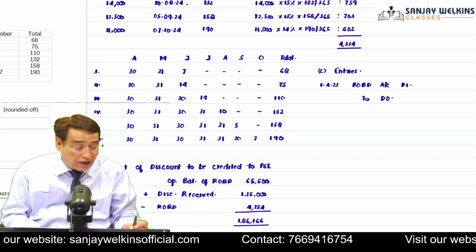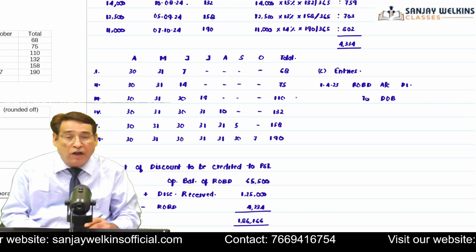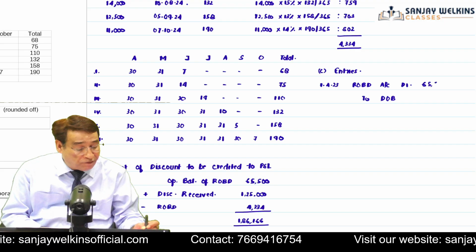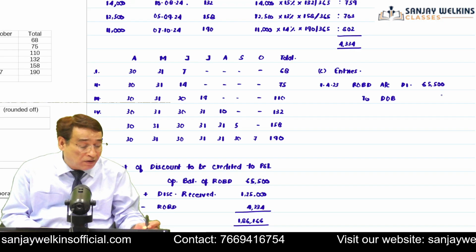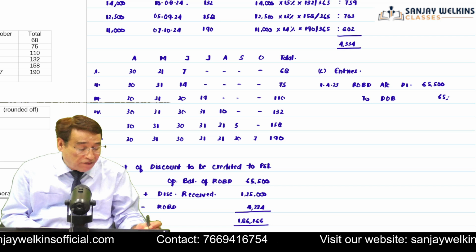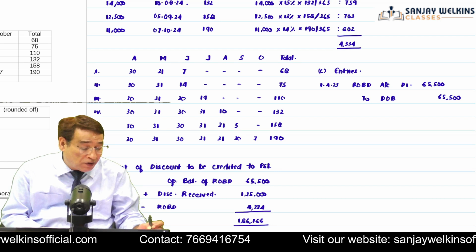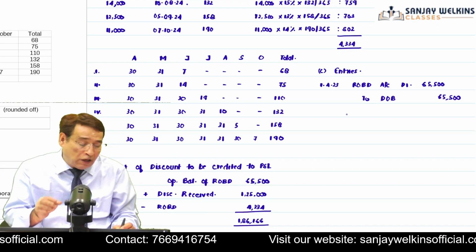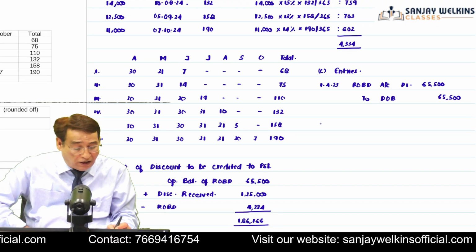In short form, I have written DOB, discount on bills account. The balance actually is 65,500, not 65,000. So 65,500 I will transfer to discount on bills. Opening balance of rebate on bills discount account transferred to discounting account.